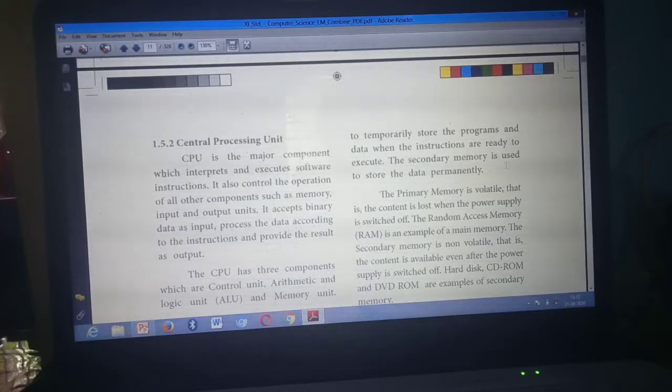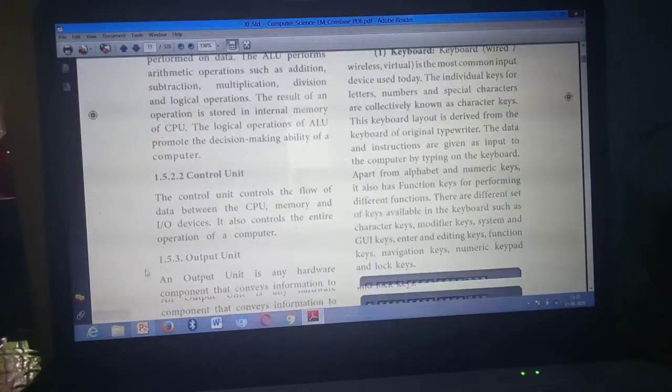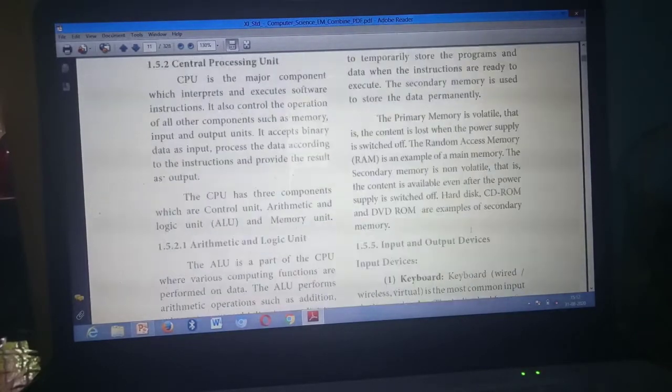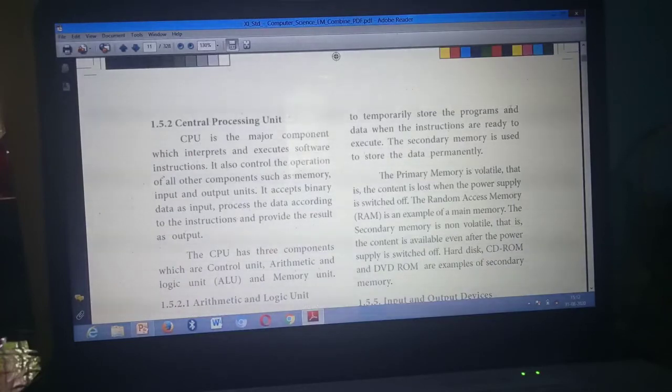Then secondary memory is used to store data permanently. Understand what I am telling? The first point, the one point I said, you need to write. Then from here you need to write: this memory unit is of 2 types. From here to here you need to mark, but in between, the part about data when instructions are ready to execute is not needed. Temporarily store programs, then write this: secondary memory is used to store data permanently. Understand what I am telling?